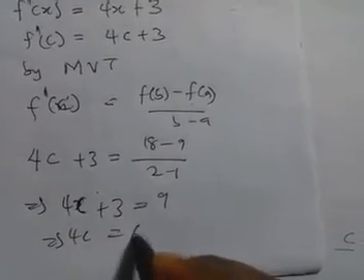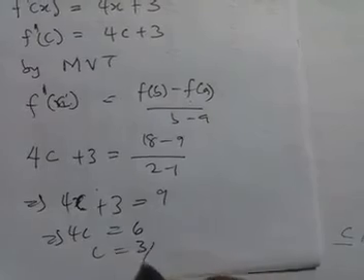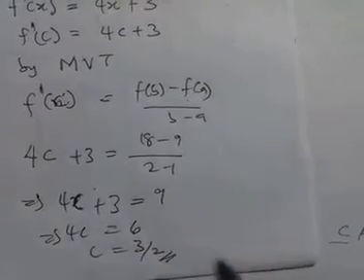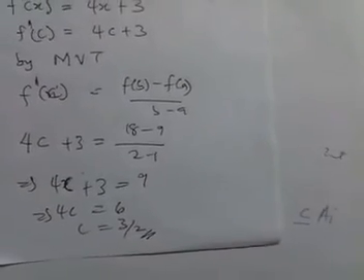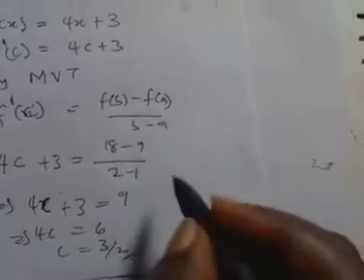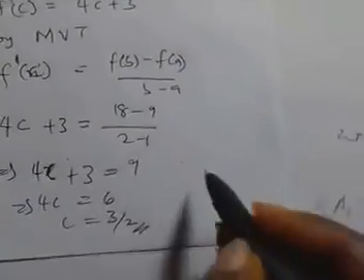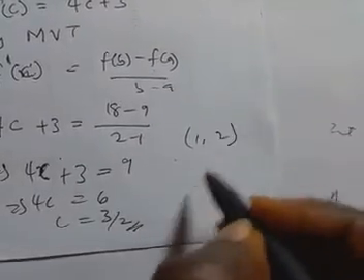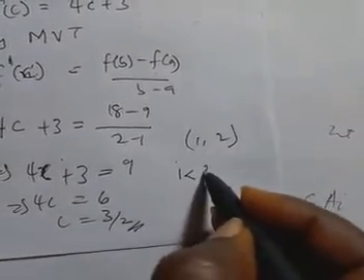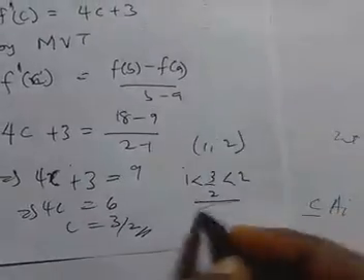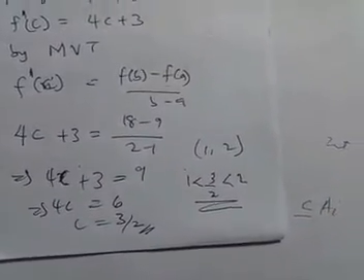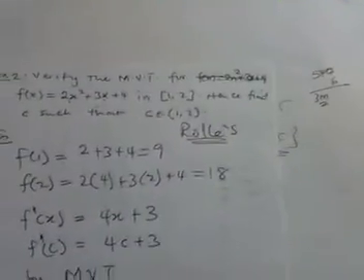4c plus 3 equal to 6. Then c is equal to 3 over 2. So we have found the value of c, which is 3 over 2. And you must make sure that it lies between this interval. That is, 1 is less than 3 over 2, and 3 over 2 must be less than 2. So in that case, we have solved the question.